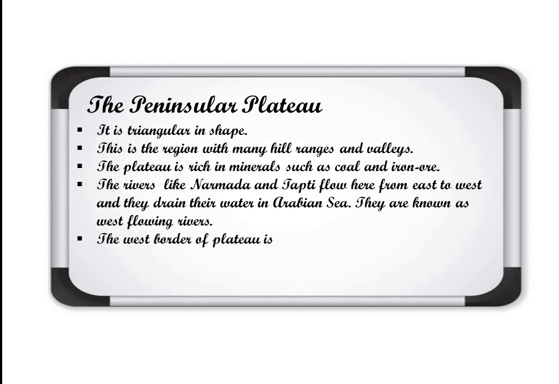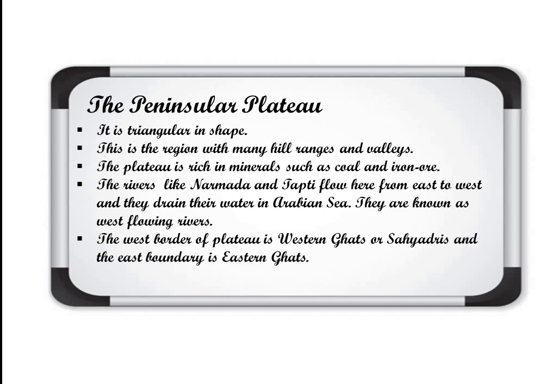The western border of the plateau is the Western Ghats or Sahyadri, and the eastern boundary is the Eastern Ghats. The western border of the plateau is known as the Western Ghats, and another name of the Western Ghats is Sahyadri. We'll talk about both these ghats separately. And the eastern boundary of this Peninsular Plateau is the Eastern Ghats.